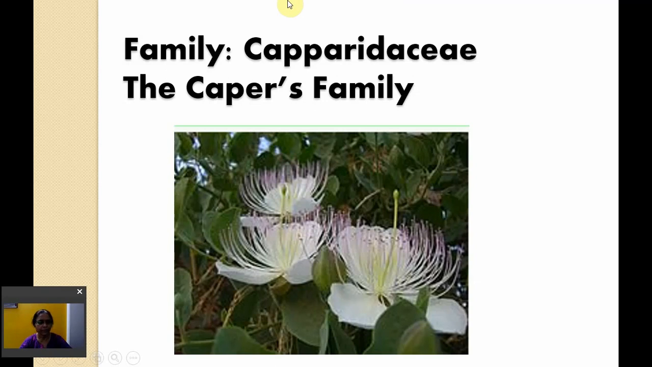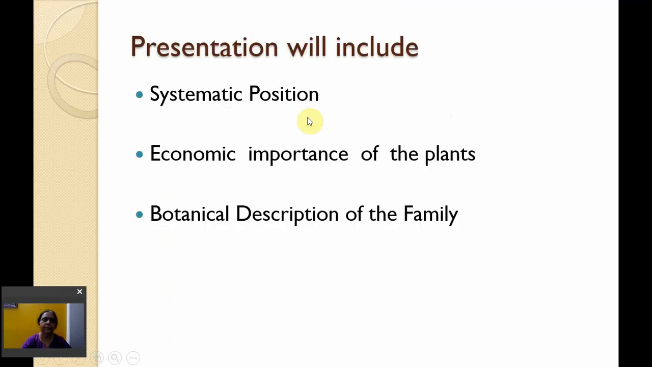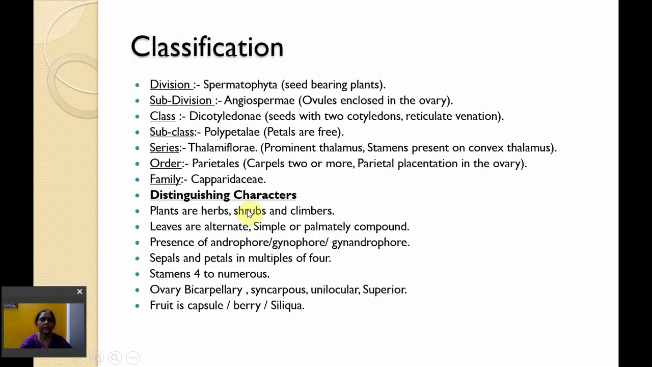Hello students. Today let us study the family Capparidaceae. It is also called as the capers family. The presentation will include systematic position, economic importance of the plants and botanical description of the family. Let us see the classification first.